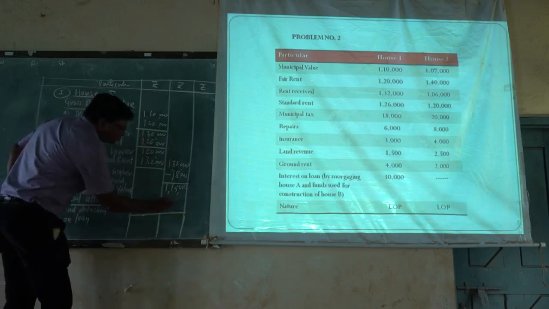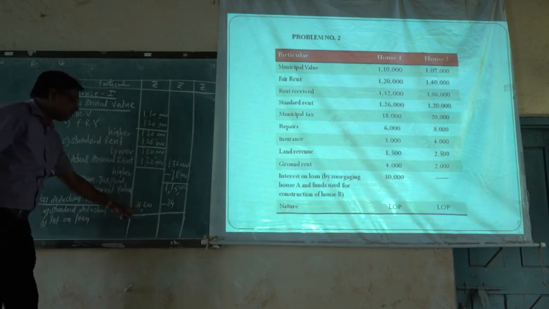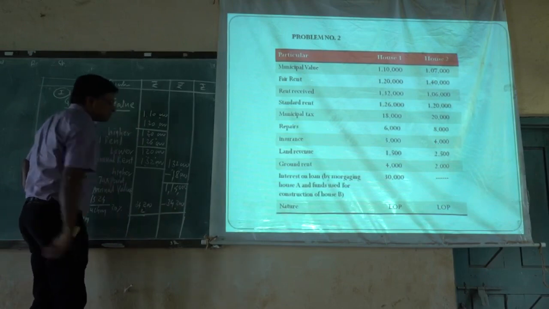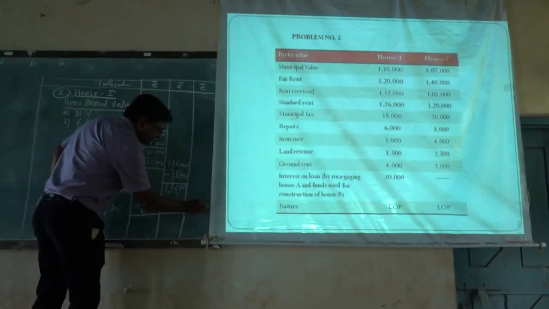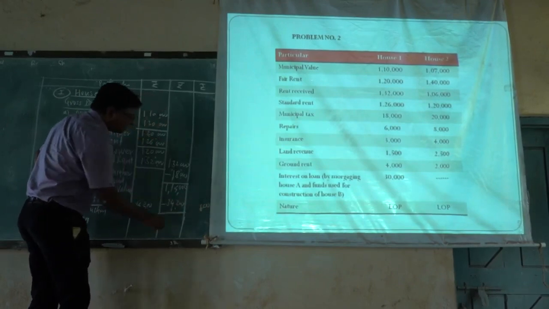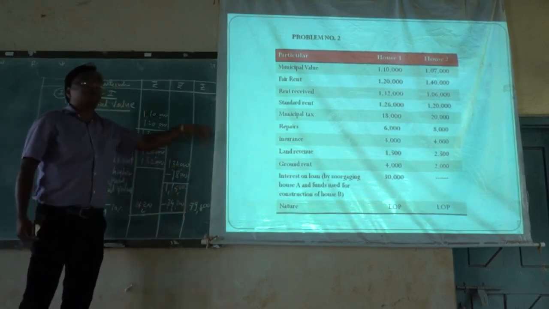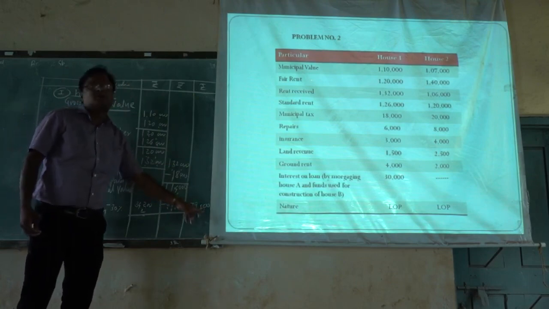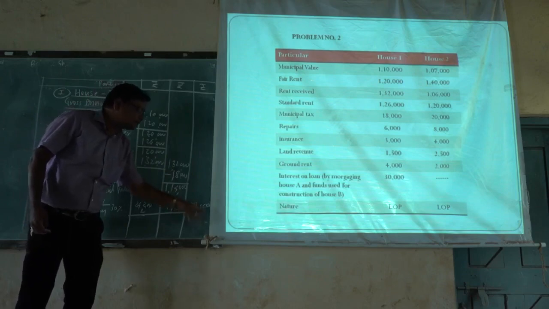So for the deductions, only the standard deduction will be deducted, and the interest on loan is nil. 34,200 will be deducted from the net annual value. The balance that remains, rupees 79,800, is the income from house 1, and it will be taken to the third column.